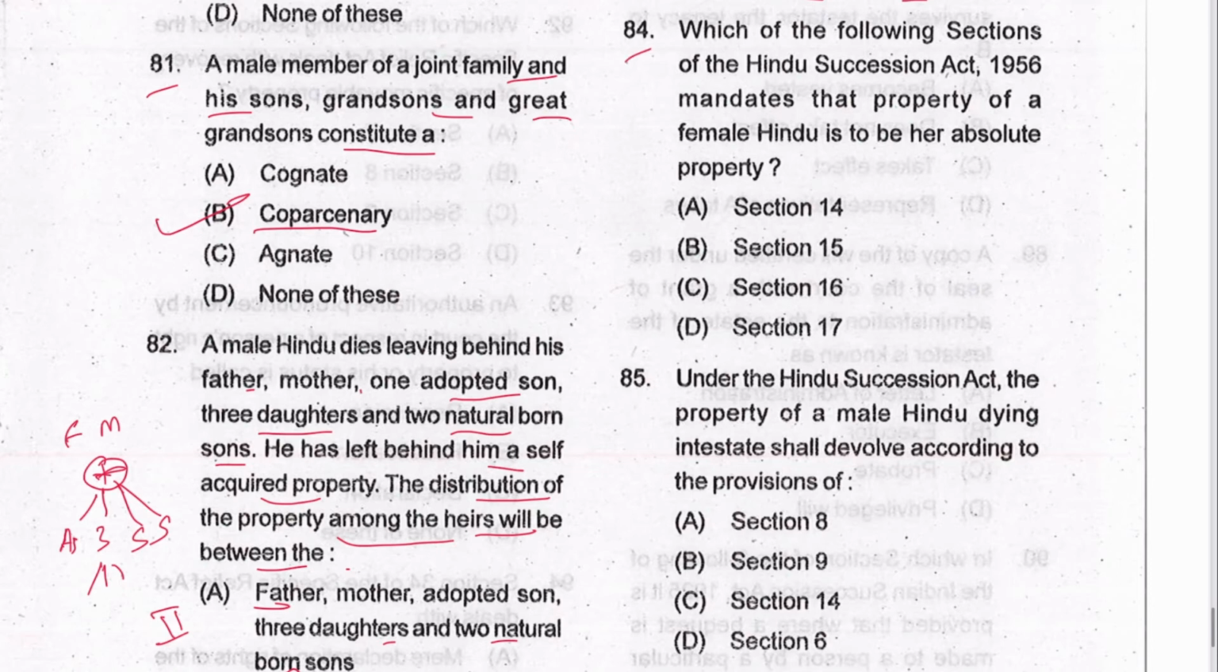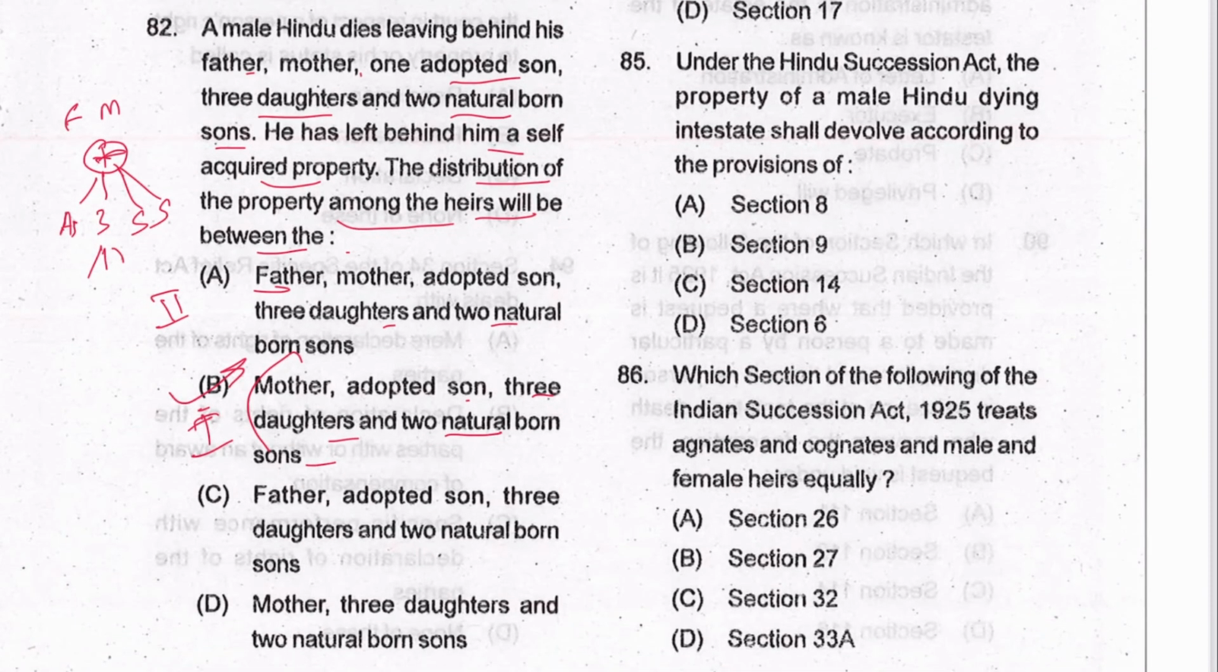Next 84. Which of the following sections of the Hindu Succession Act mandates that property of a female Hindu is to be her absolute property? Section 14. Very common question. A is the answer. This is a very repeated question. Next 85. Under Hindu Succession, the property of a male Hindu dying intestate shall devolve according to provisions of section 8. A is the answer. In case of female, section 10.